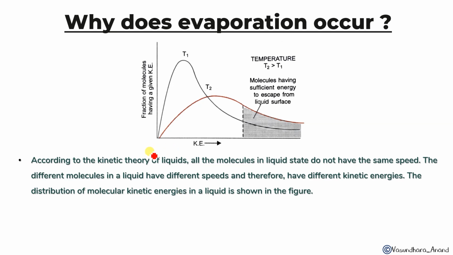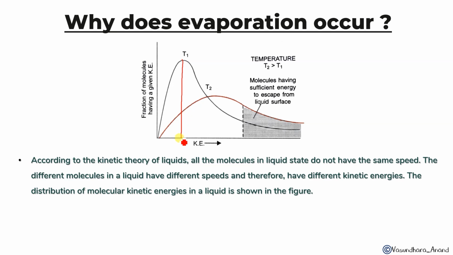If we increase the temperature, this one is T1 and this one is T2. This is the most probable, these two are the fraction of molecules. This is the most probable velocity. This is the most probable because it is the maximum fraction at this temperature.